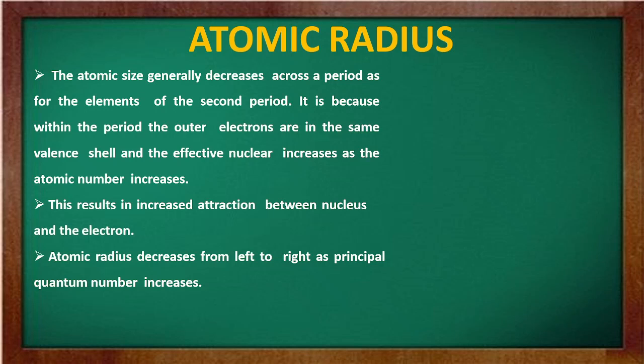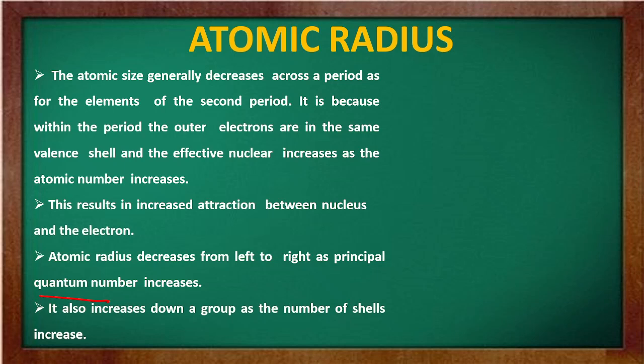Atomic radius decreases from left to right as the principal quantum number increases. This principal quantum number, again, you will not understand. Just think that the atomic radius will increase from left to right as the principal quantum number increases. It also increases down a group as the number of shells increases. You already know all these things, but now the explanation is how it increases, you see.